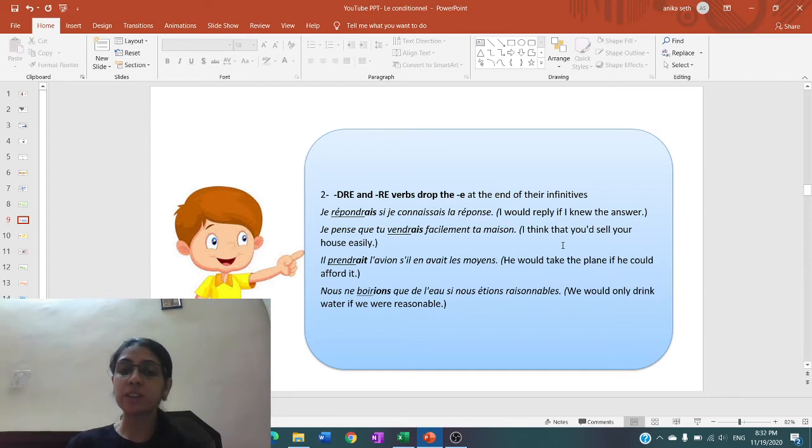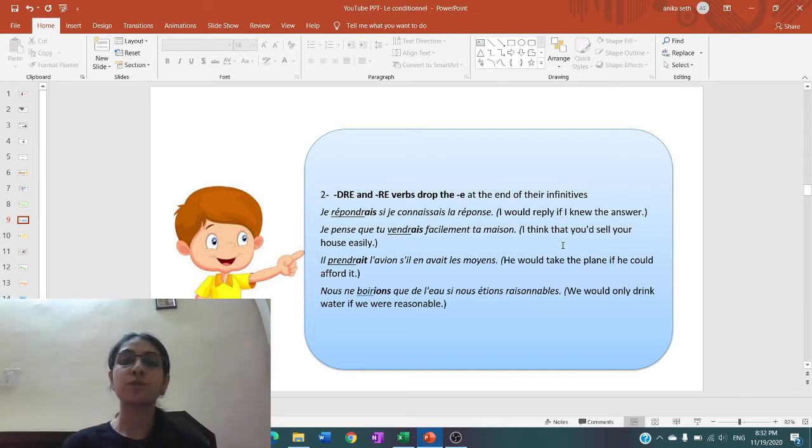So il prendrait, verb prendre in the conditionnel. The future simple radical, the stem of the verb, is prendr, plus we add the ending AIT, so this becomes prendrait.